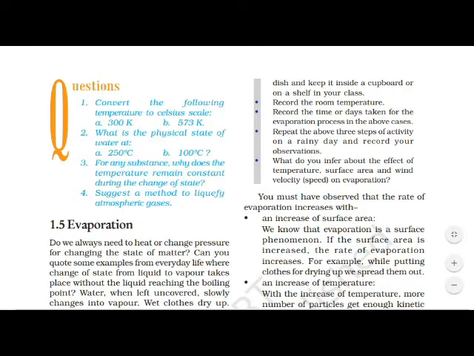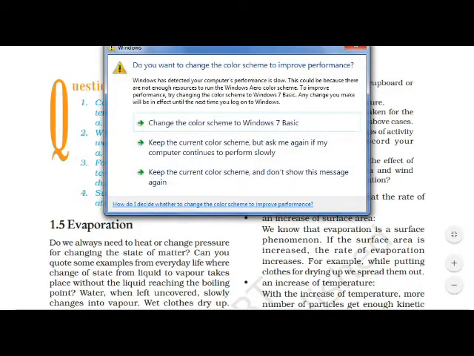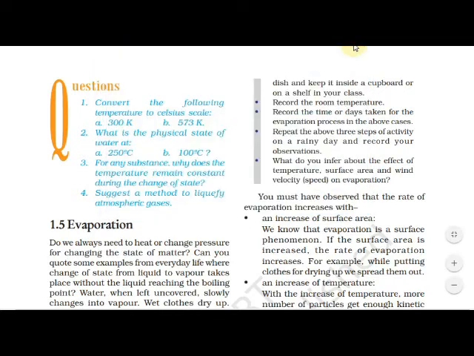Repeat the above 3 steps of the activity on a rainy day and record your observations. In summer days, the room temperature is high. At that time, evaporation is done faster. But on a rainy day, what happens? Your clothes are not drying fast. Yes or no? Wet clothes never dry fast. Why is this so? Because the temperature is low on a rainy day. That is why it takes time for the evaporation process.